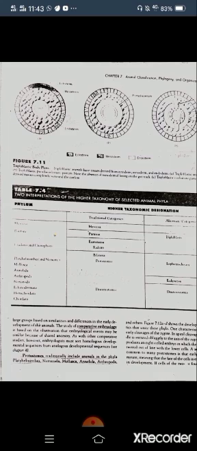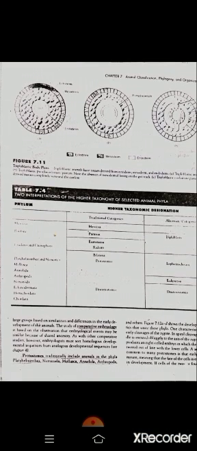Proto means first and stome means mouth. In the case of the deuterostomes, if the blastopore changes into the anus first and the mouth is formed later, then we can call it the deuterostomes.